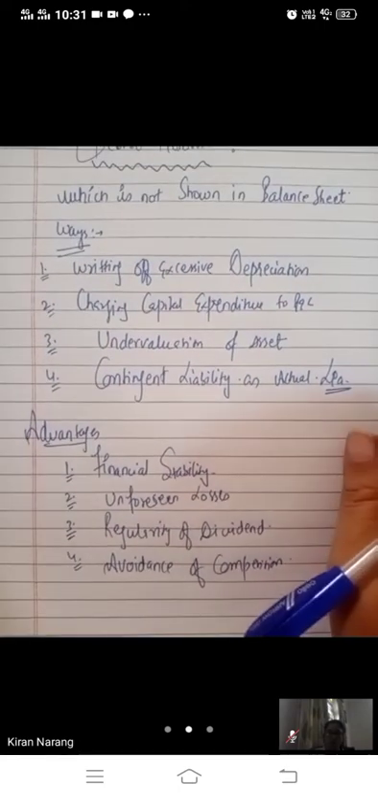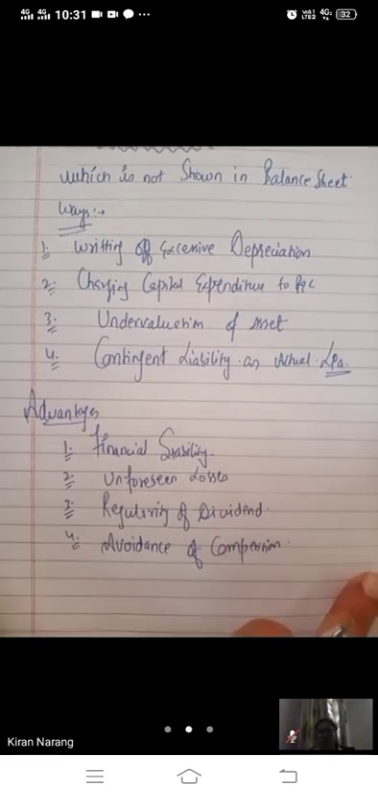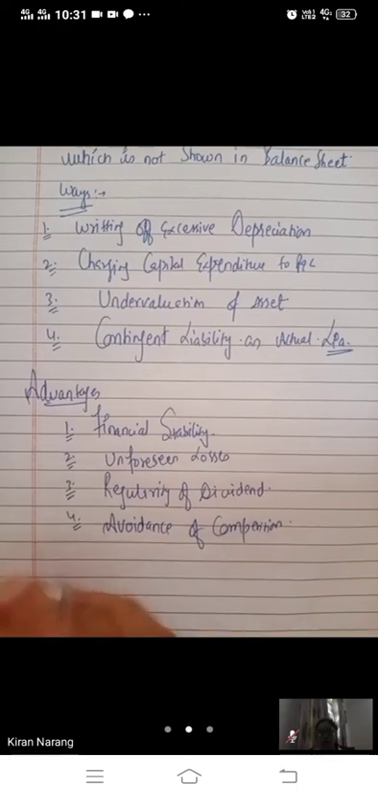Regularity of dividend. If in any year we are not in a position to pay the dividend, then we can utilize this secret reserve for paying the dividend and saving the company's image. Avoidance of competition. This is the main reason. If our rivals come to know that we are earning good profits, they will start producing our goods also. They will copy us and the competition level will increase. But if they know that we are not earning much profit, then the competition will be less.